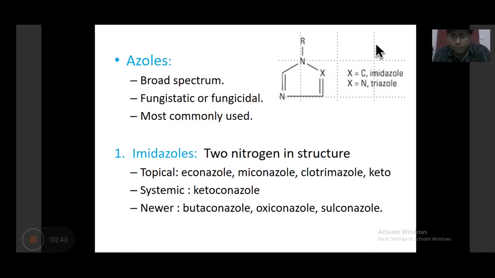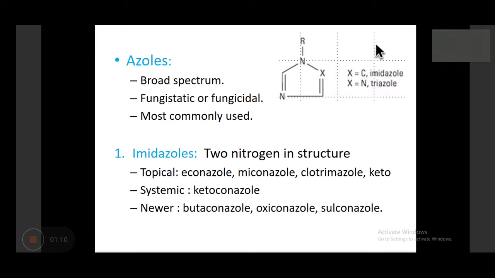Now you can see the structure of azole where X can be C and X can be N. If X is C, then there are only two N in the structure. We call it imidazole. But if X is N, in place of X, if there is nitrogen, then we call it triazole because there are three nitrogen in the structure. Simple. That's why we divide it into two groups, imidazole and triazole. So two nitrogen in structure, imidazole.